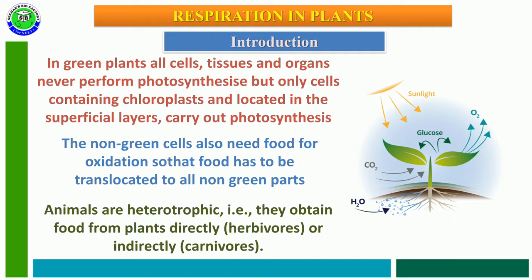Animals which collect their food directly from plants are called herbivorous. Some animals collect their food indirectly from plants. These are called carnivorous. Finally, all living organisms depend directly or indirectly on plants for food.